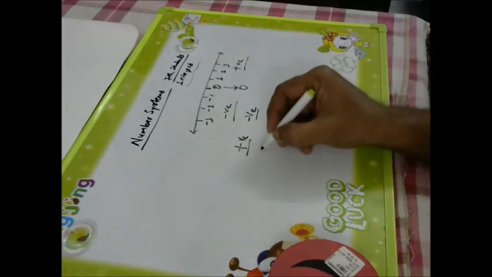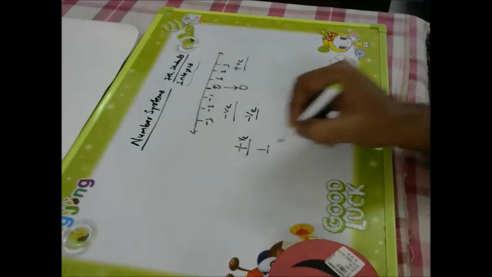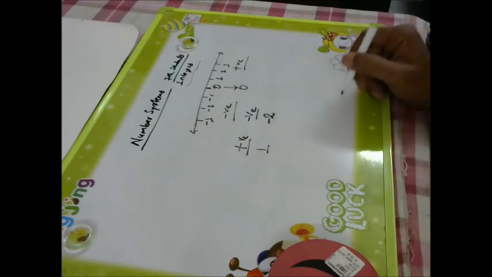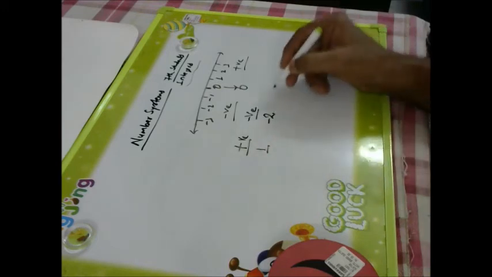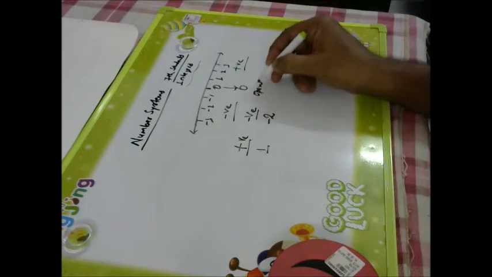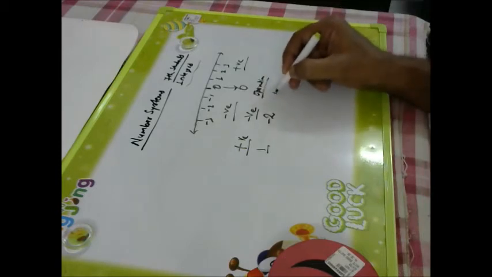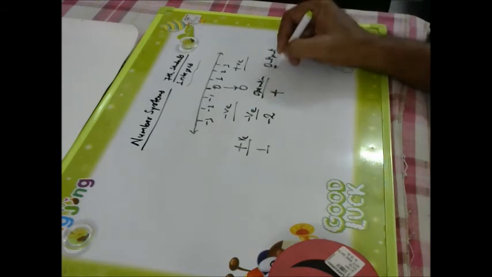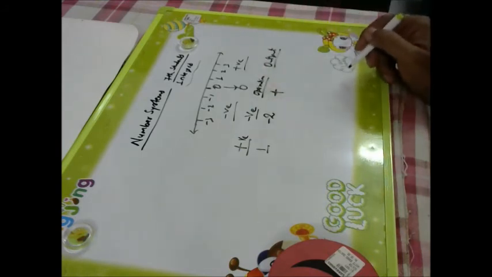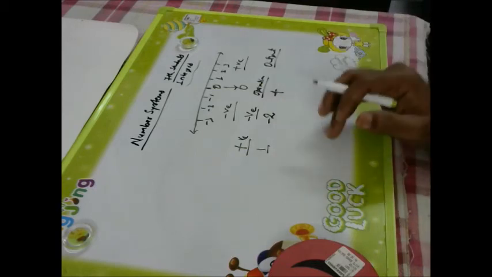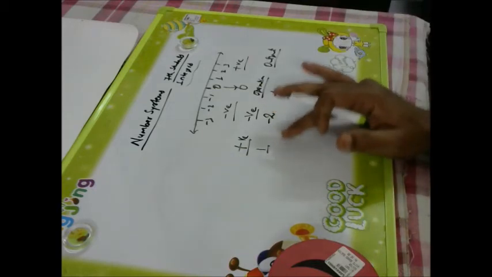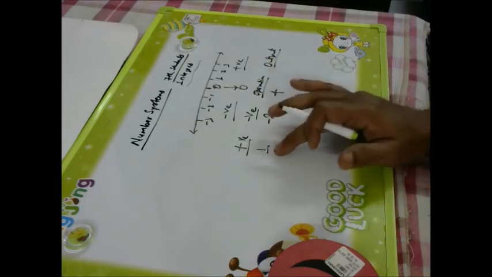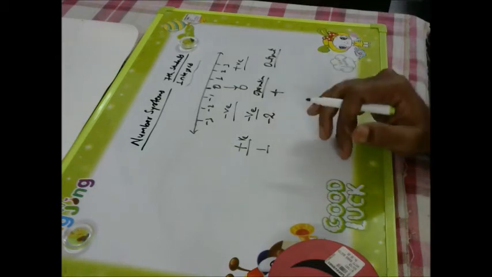So if one positive integer is there, 1, and one negative integer is there, -2, and if we will go for addition, what will be our result, output? Okay, so now here we have to see which is greater in number. So 1 and 2. So 2 is greater.